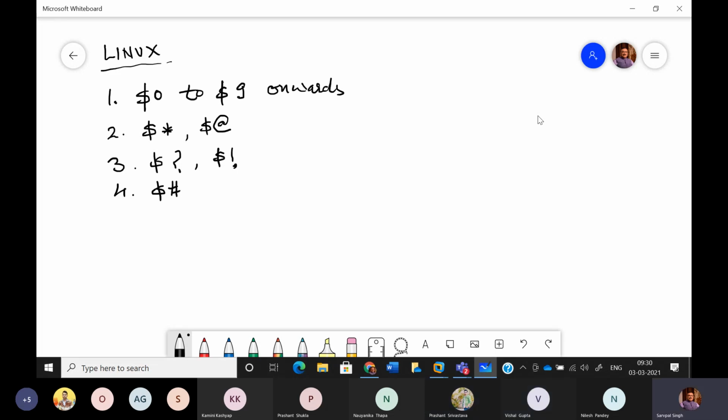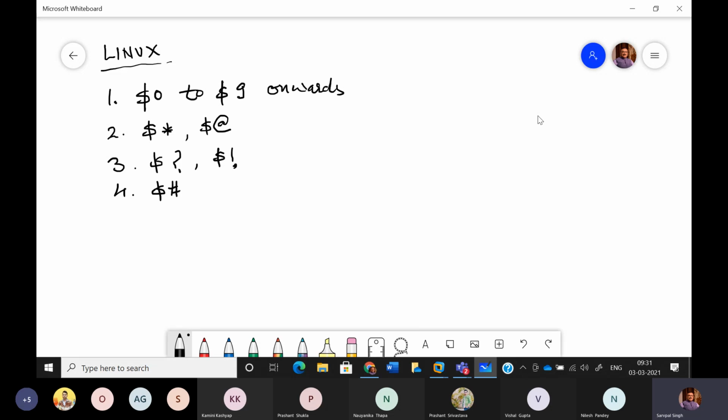So again, in line with yesterday's lecture, I'm continuing with my discussion. Since we are discussing the meta characters and different commands which we frequently use in Linux, and in fact they are important to learn because the same commands are to be used as part of any shell program. So I have written a few variables or character sequences on the whiteboard.